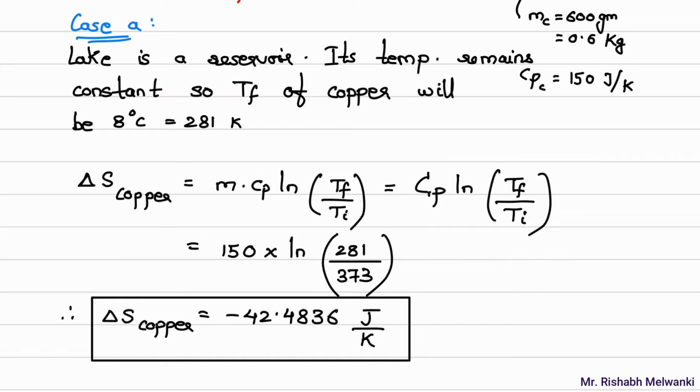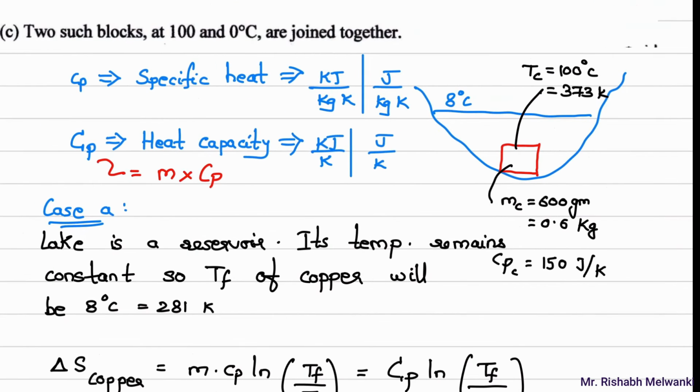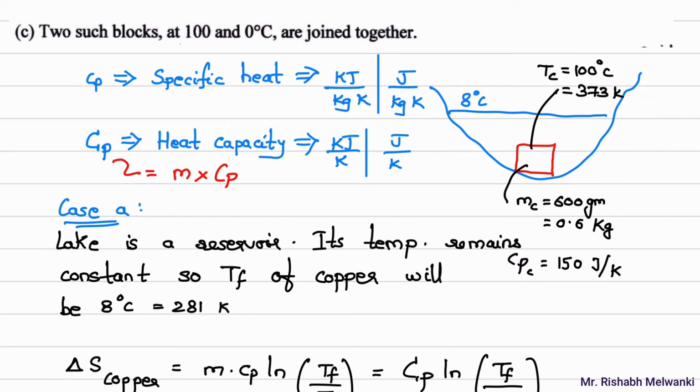What is our change in entropy of the universe? So now we will find delta S of lake. Now the lake is gaining the heat. Why? Because copper is initially at 100 degrees Celsius and the lake is at 8 degrees Celsius. So there is a temperature difference, so heat is rejected by the copper and heat is gained by the lake. So basically the lake is gaining the heat.